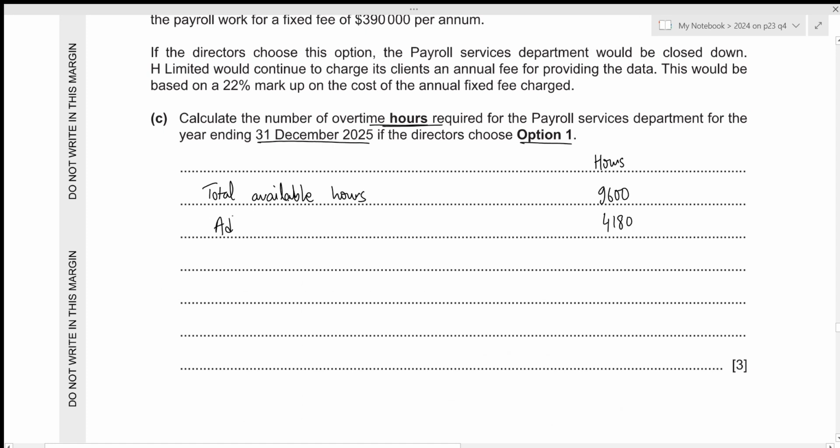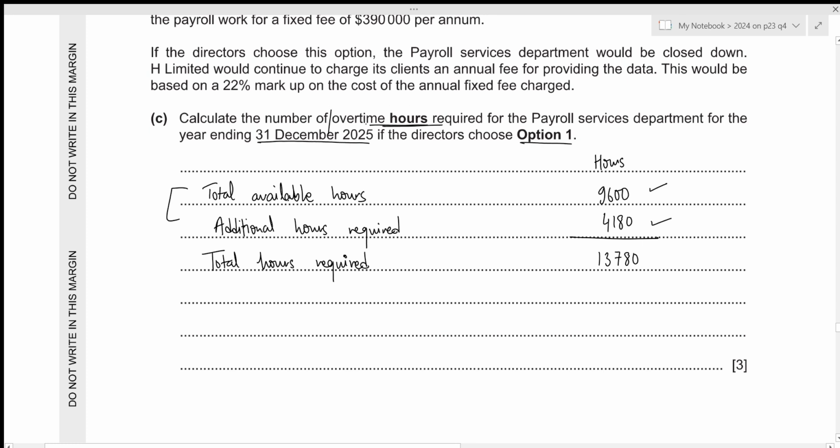This is the additional hours required. Then, by adding these two, we can figure out the total hours required. That will be 9,600 plus 4,180, which is 13,780. Now, we need to figure out the overtime hours.